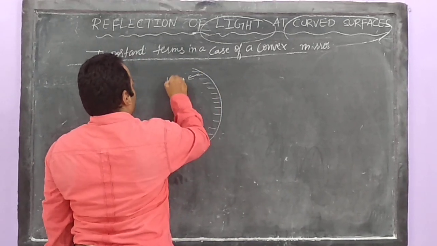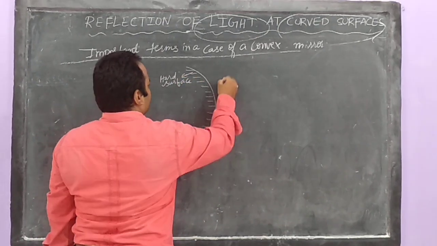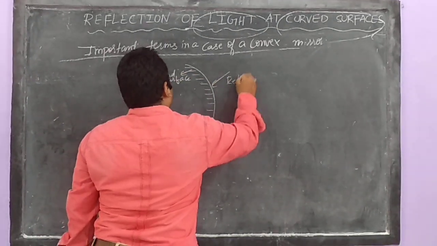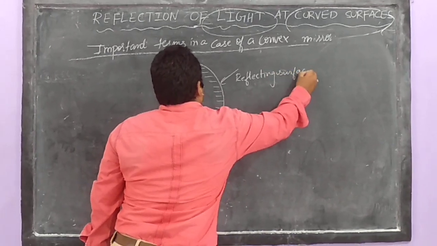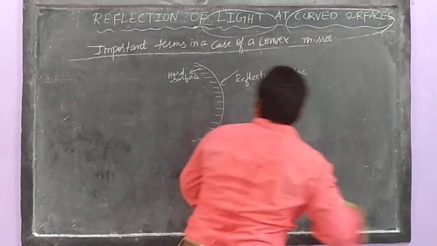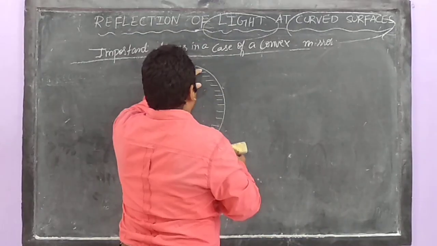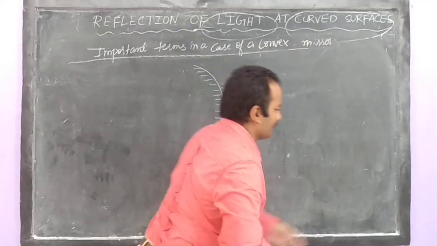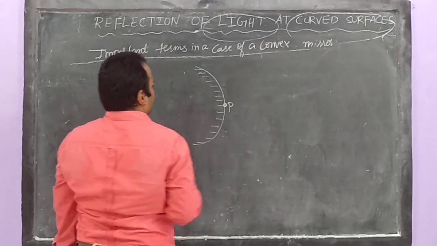This is one hard surface. And outside is your reflecting surface. Actually, no need to write this because you know very well what is reflecting surface and hard surface. That we are going for discussing terms now. Once again, the same similar terms we can discuss here also.